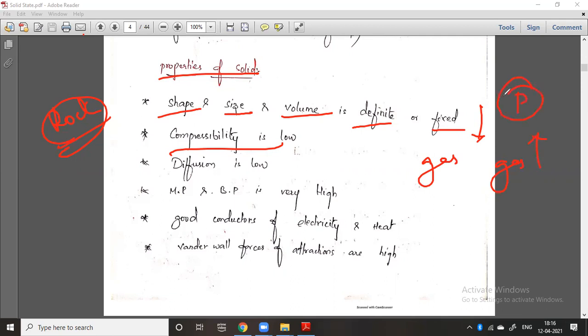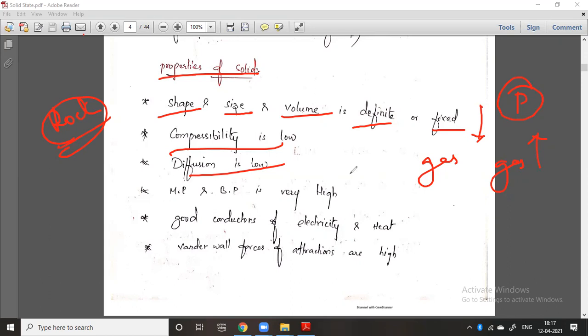By increasing the pressure, we can compress a gas into a gas cylinder. Next, diffusion. Diffusion is nothing but expansion. A gas can easily flow from one area to another. That means the gas can diffuse from a high pressure region to a low pressure region. That is diffusion. You can take the gas cylinder: if you open the lid, the gas can easily move to the low pressure region.